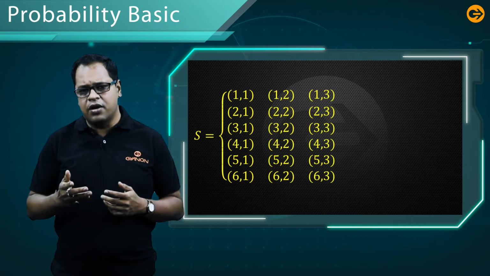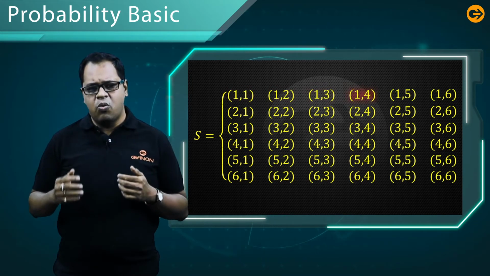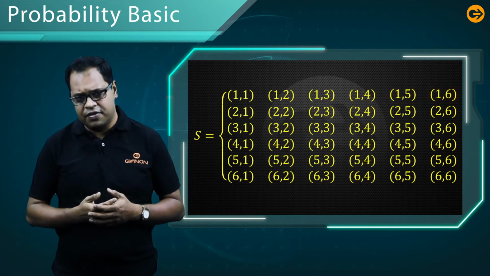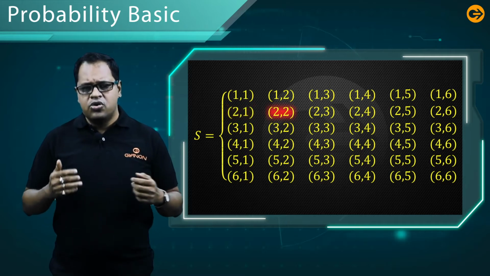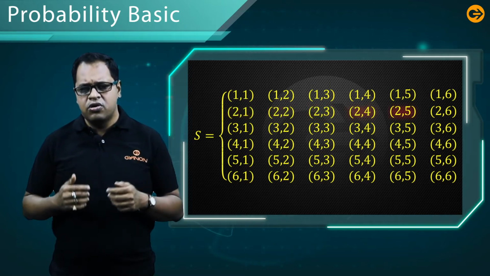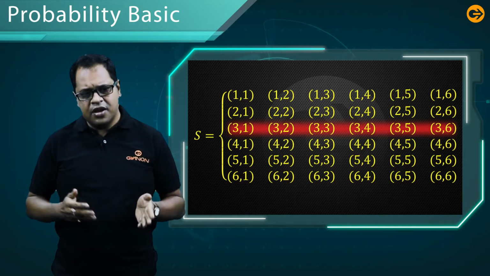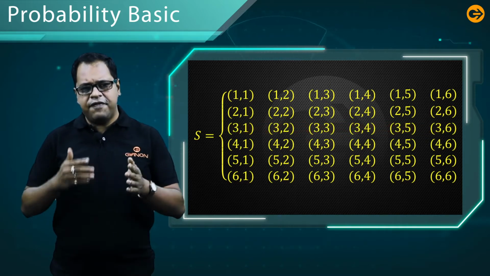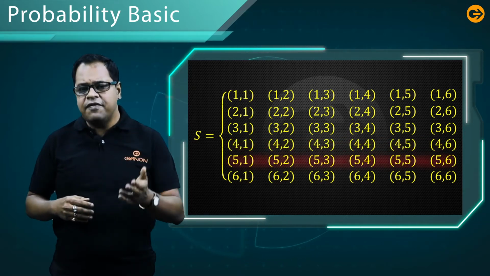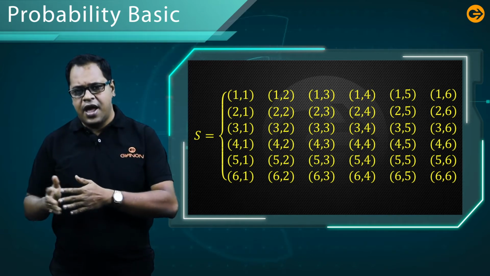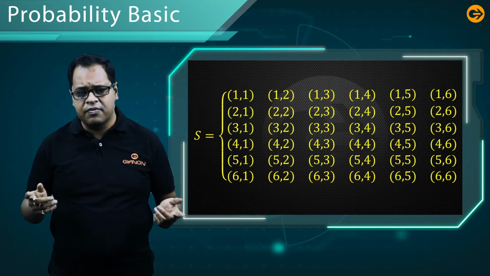If the first throw is 1, it will be 1,1; 1,2; 1,3; 1,4; 1,5; 1,6. If the first throw is 2, then it will be 2,1; 2,2; 2,3; 2,4; 2,5; 2,6. If the first throw is 3, then 3,1; 3,2 up to 3,6. If the first throw is 4, then 4,1; 4,2 up to 4,6. If the first throw is 5, then 5,1; 5,2 up to 5,6. And if the first throw is 6, it is 6,1; 6,2 up to 6,6.